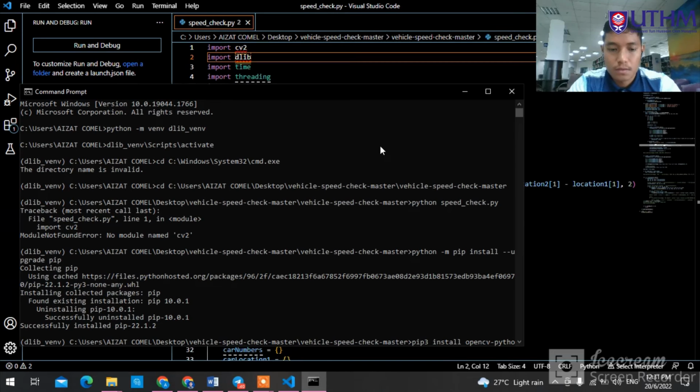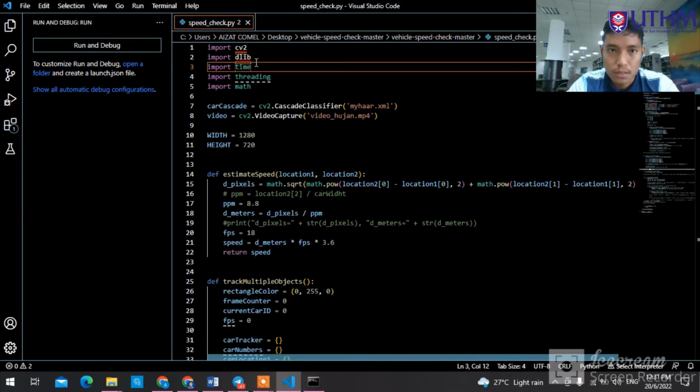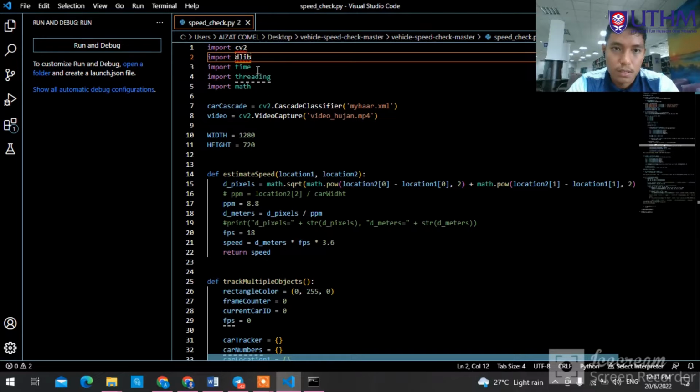So the last parameter is vehicle speed estimation. We are using the Visual Studio Code software. The reason why we use this software is that we want to use the dlib library, because at Google Colab the dlib library is not acceptable.